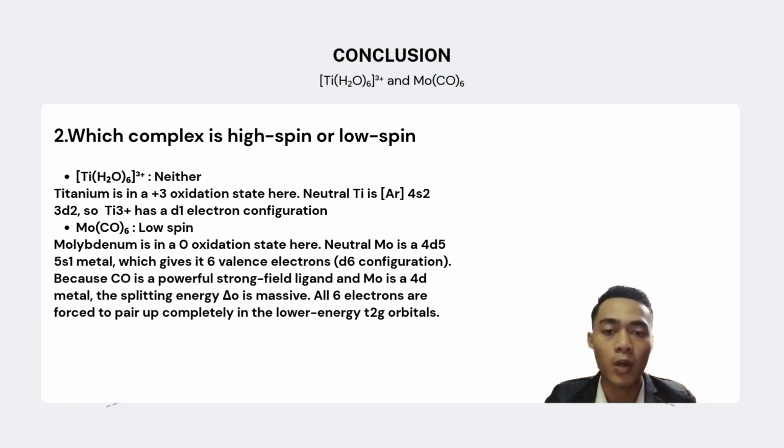Because carbonyl is a powerful strong field ligand and molybdenum is a 4d metal, the splitting energy is massive. Here, all 6 electrons are forced to pair up completely in the lower energy t2g orbitals.